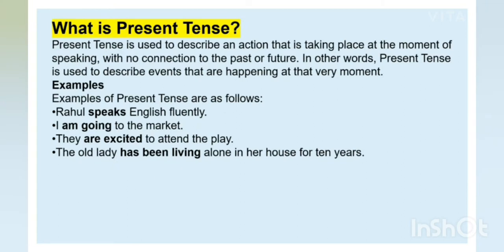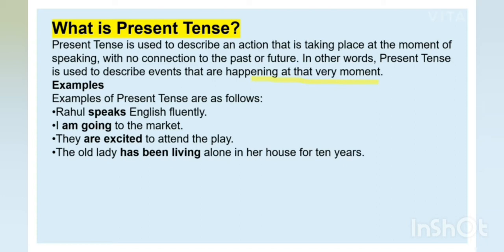So, first of all, what is a present tense? Students, present tense is used to describe an action that is taking place at the moment of speaking, like while I am speaking, and it does not have any connection with the past or future. It basically describes the events that are happening at that very moment.